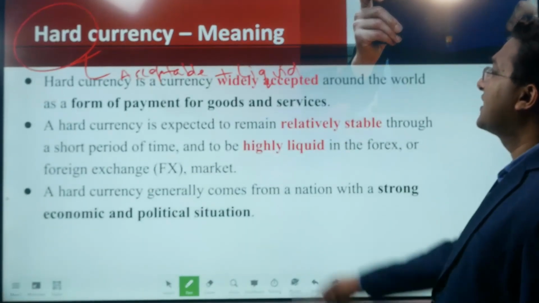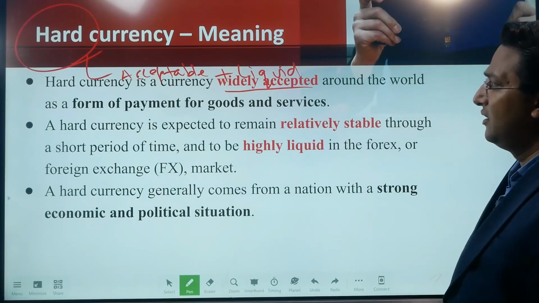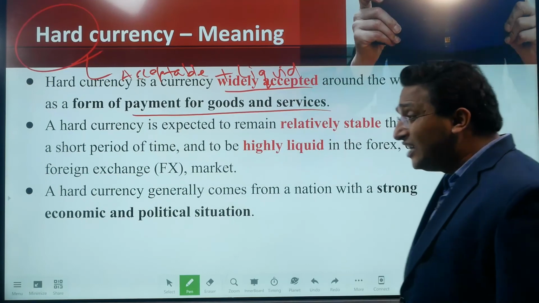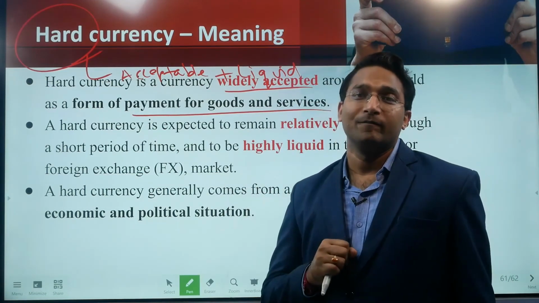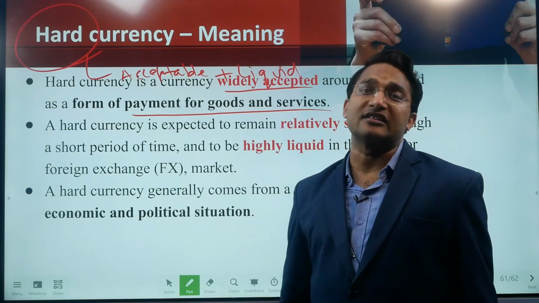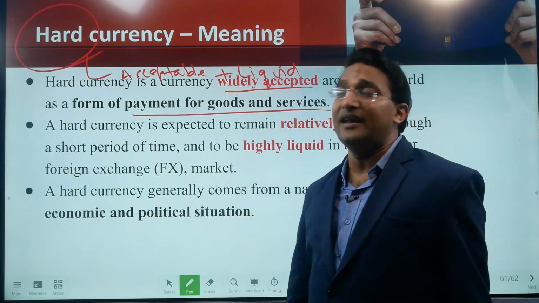Hard currency is a currency which is widely accepted around the world as a form of payment for goods and services. Anyone and everyone is ready to accept that as a mode of payment. The US dollar is something which everyone in this world can accept, because the person knows that he or she can give it to anyone and everyone will accept.